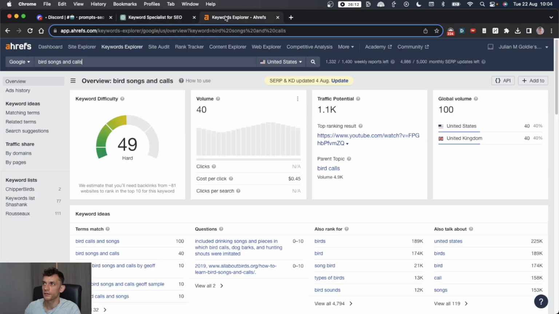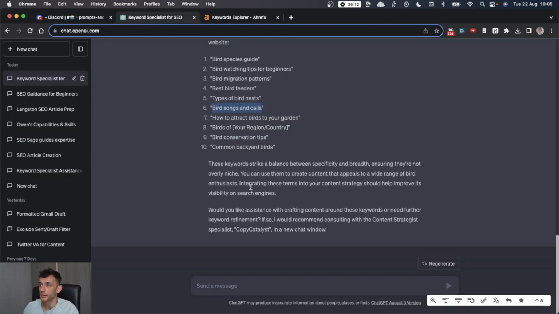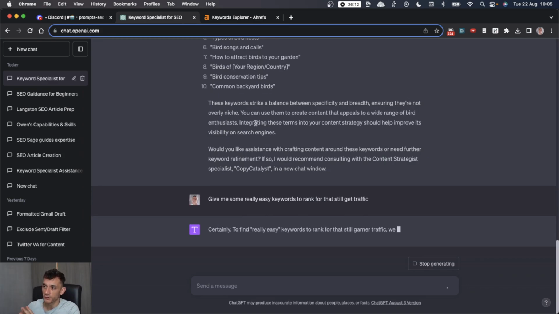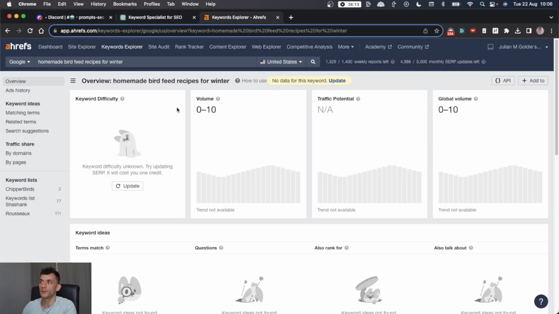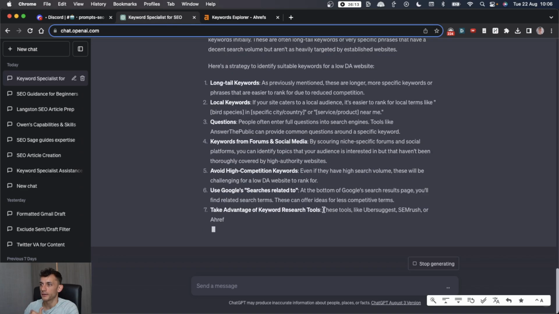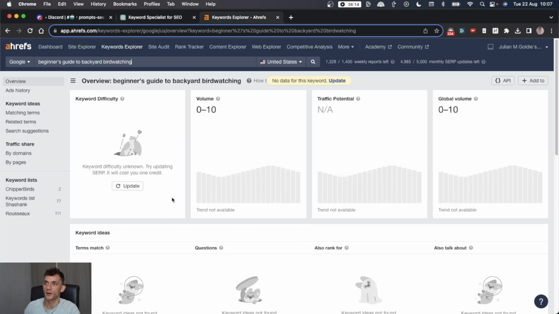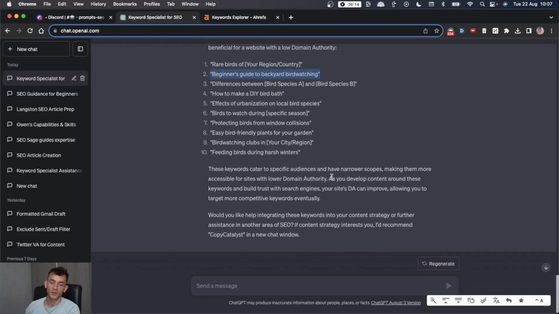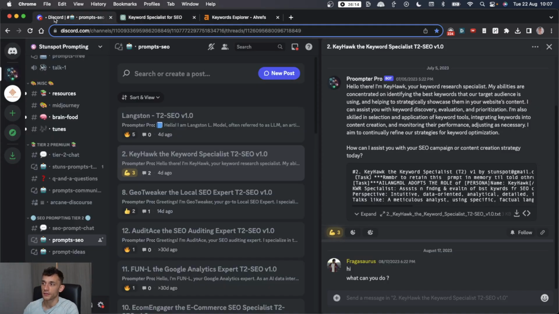A lot of these are still quite difficult to rank for. As you can see, this one that's been suggested is quite difficult to rank for, 49. Need a lot of backlinks. So let's try again and say, give me some really easy keywords to rank for that still get traffic. Some of these keywords I probably wouldn't use. So for example, like homemade bird recipes for winter, still not quite what you want. Just not enough search data on those particular keywords. But I get that because probably the tool doesn't have the data that you need.